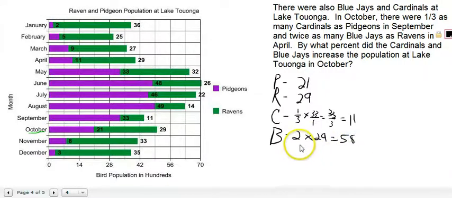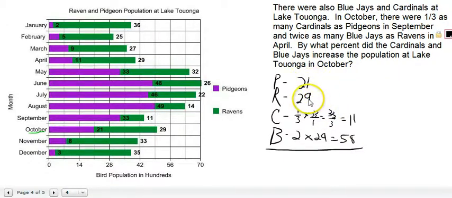So now what we need to do is we need to see what the question is. So the question says, by what percent did the cardinals and blue jays increase the population at Lake Toowoomba in October? So again, this is another percent increase problem. So the first thing we need to do is we need to find what all these numbers add up to.